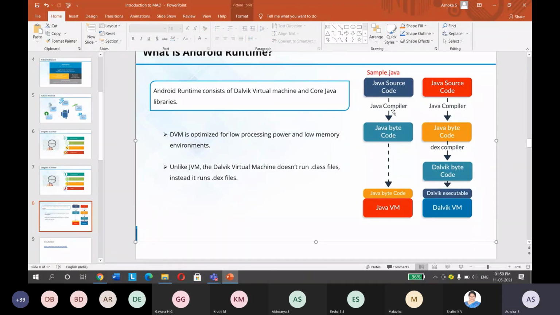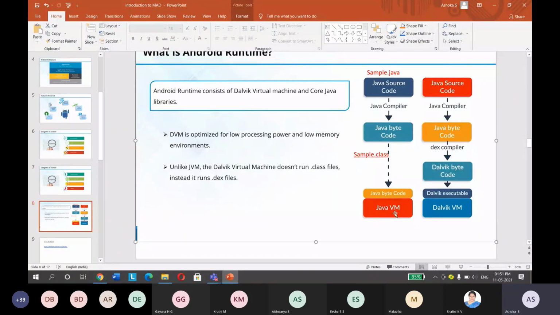So when you compile this, it creates a class file called sample.class. We have studied Java, right? Whenever you compile sample.java, it will convert to bytecode. So that intermediate bytecode is sample.class. So this sample.class will be given to the JVM, that is the Java Virtual Machine.